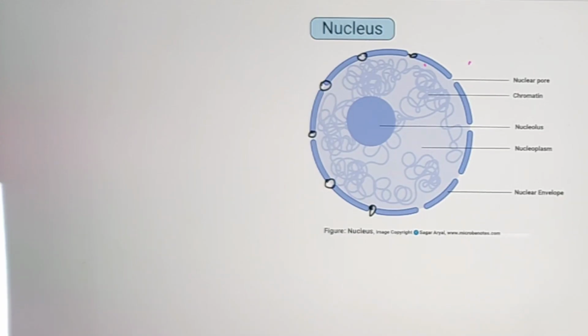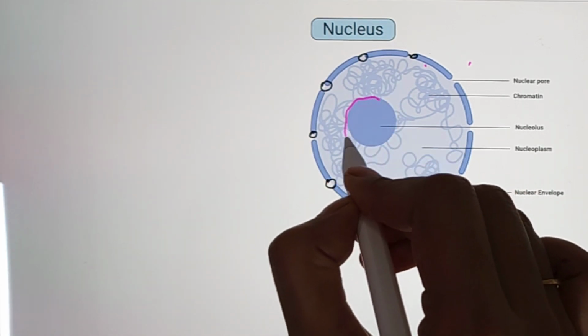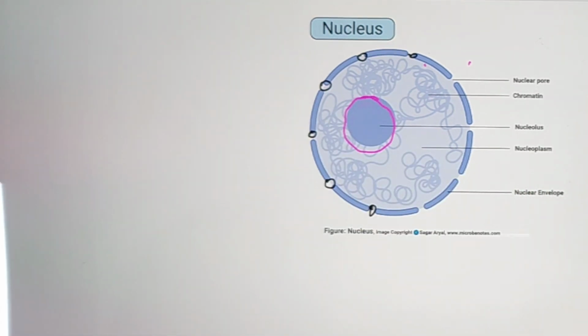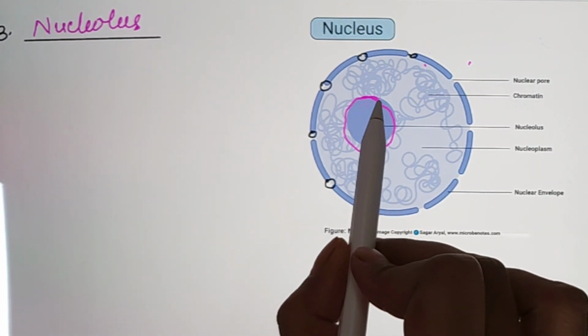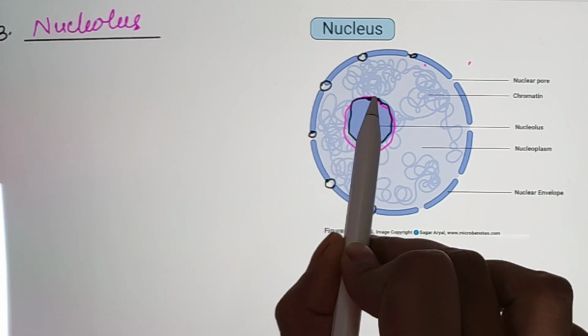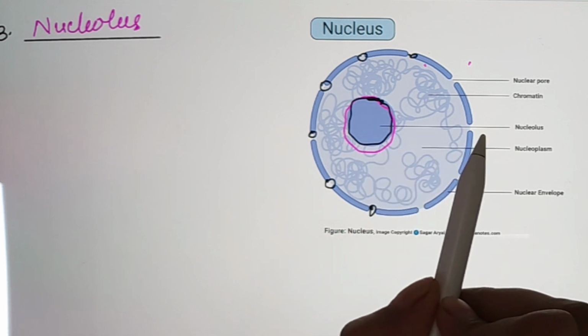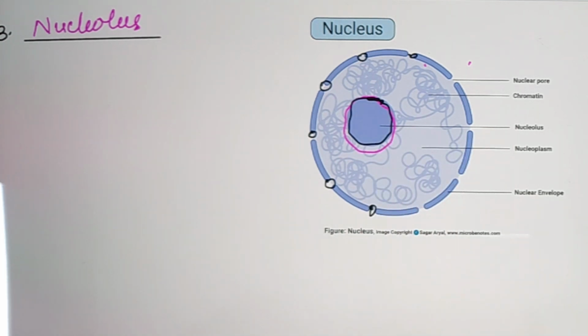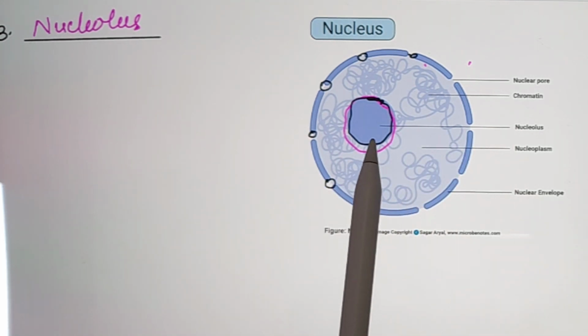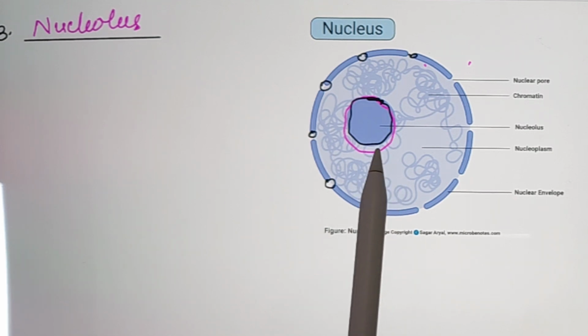Now next is nucleolus. This part of the nucleus is called the nucleolus. It was discovered by Felix Fontana. The nucleolus is called the ribosome factory of a cell.